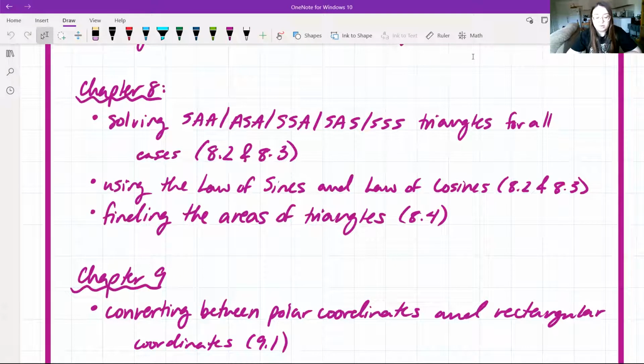Chapter 8, solving for SAA, ASA, SSA, SAS, or SSS triangles for all cases. Cases being 8.2 and 8.3. So these are all the different triangles that we looked at, whether or not we use the law of sines or the law of cosines in solving them. This is all of them together wrapped in one. Then we have using the law of sines and the law of cosines, which are in sections 8.2 and 8.3. And then finding the areas of triangles, which is in section 8.4.